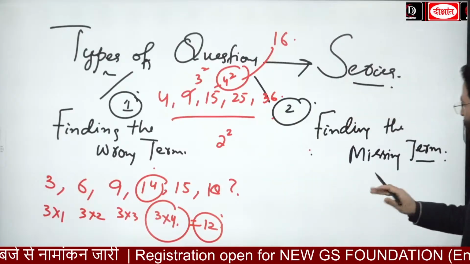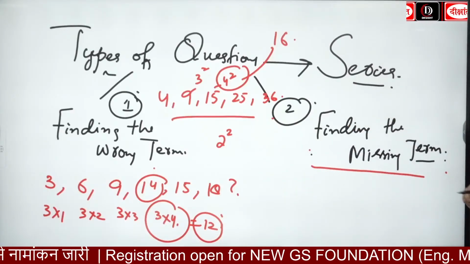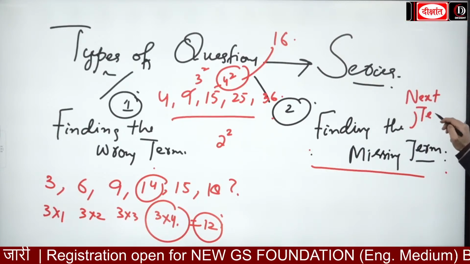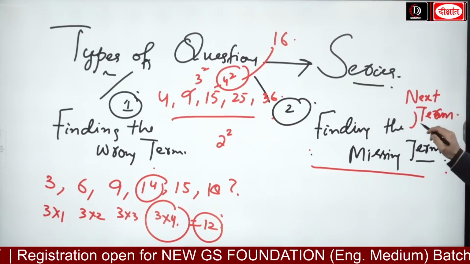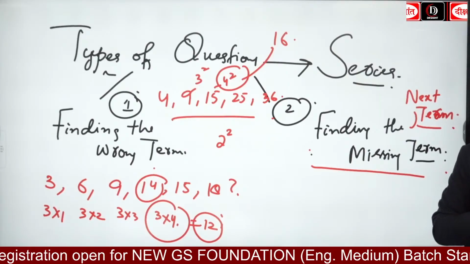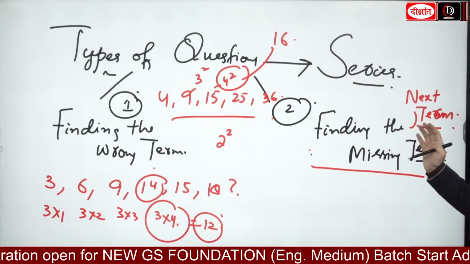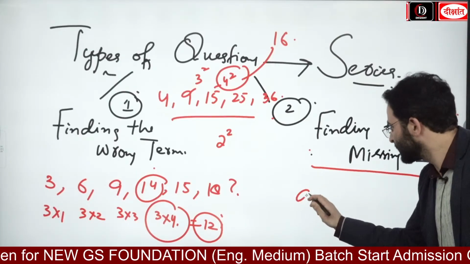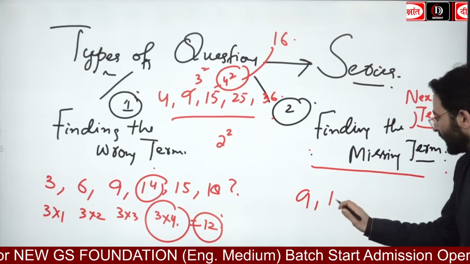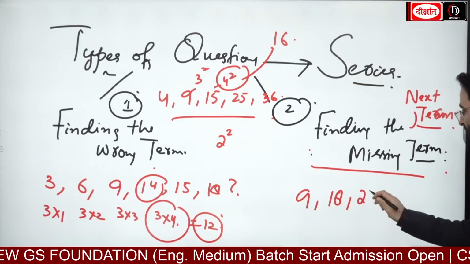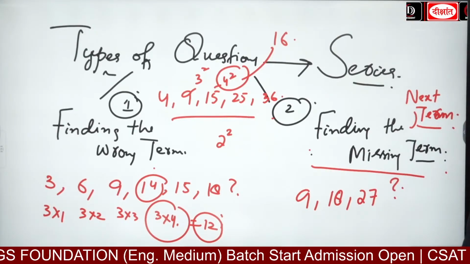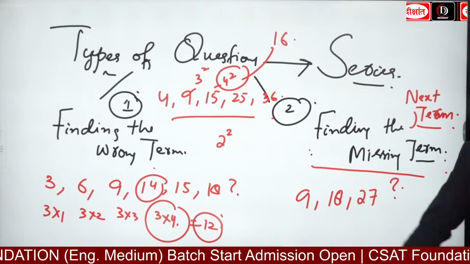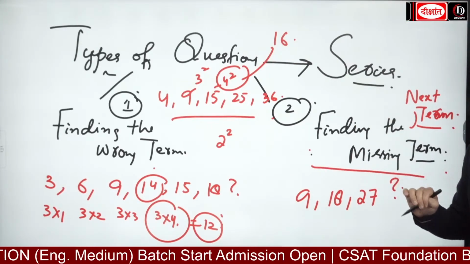Apart from that, find the missing term or find the next term. They might ask you like this. For example, imagine I have been given 9, and then 18, and then 27, and I have been asked to find the fourth term. Simply it is going to be 36. ये तुम्हें बस understand कराने के लिए आपको बोल रहा हूँ.